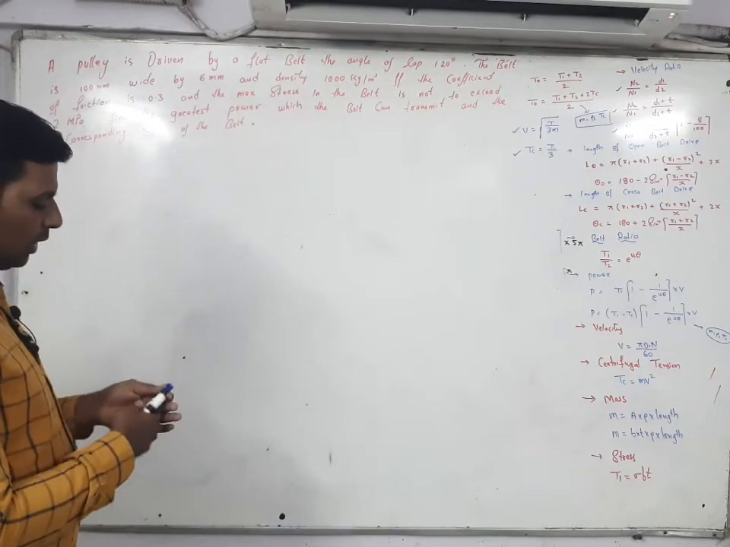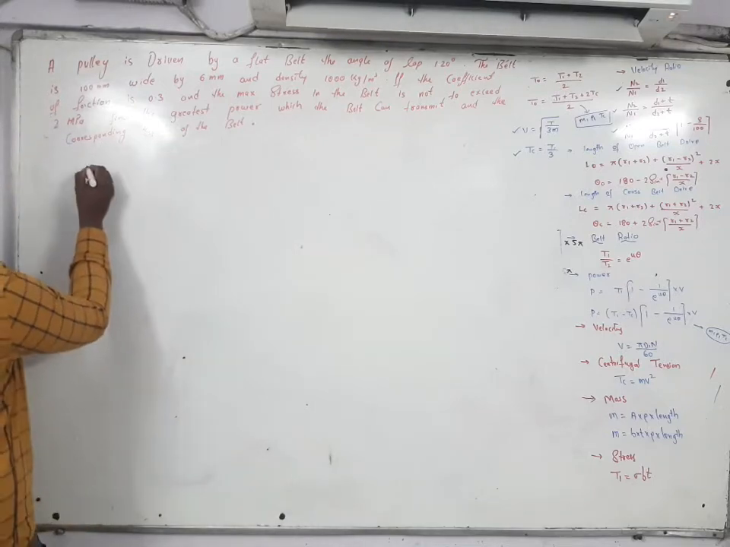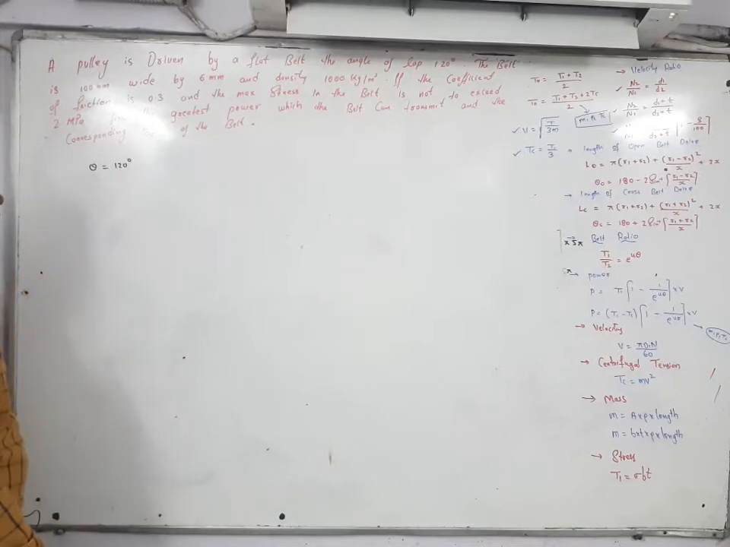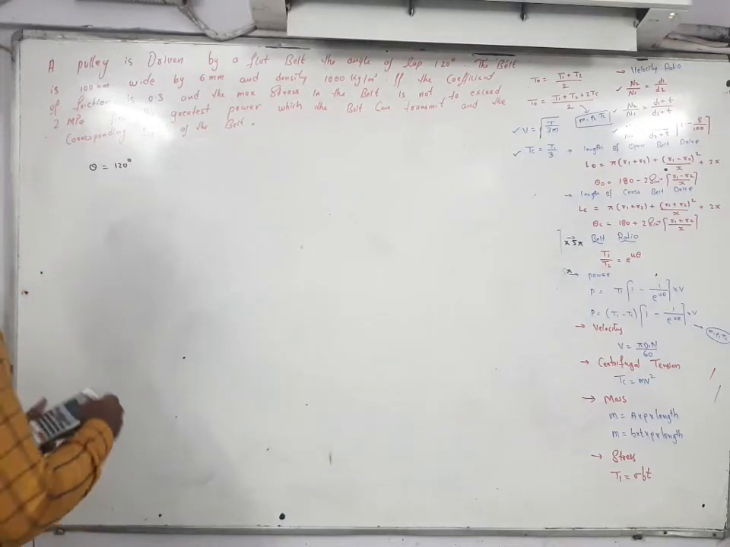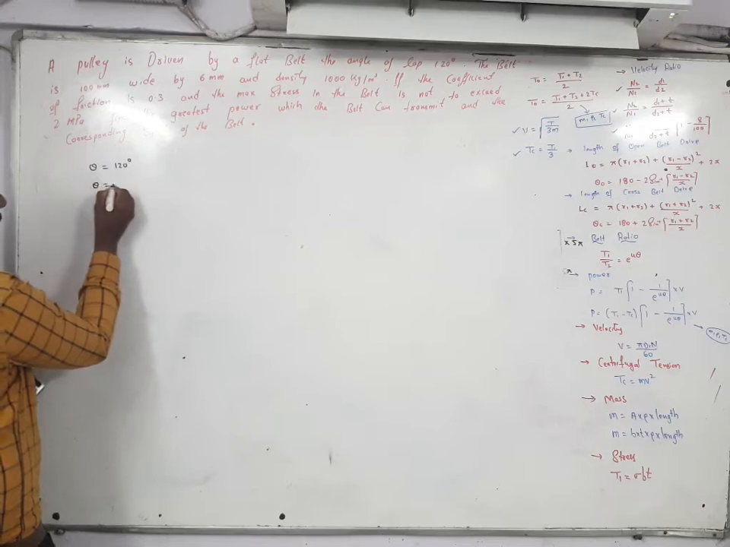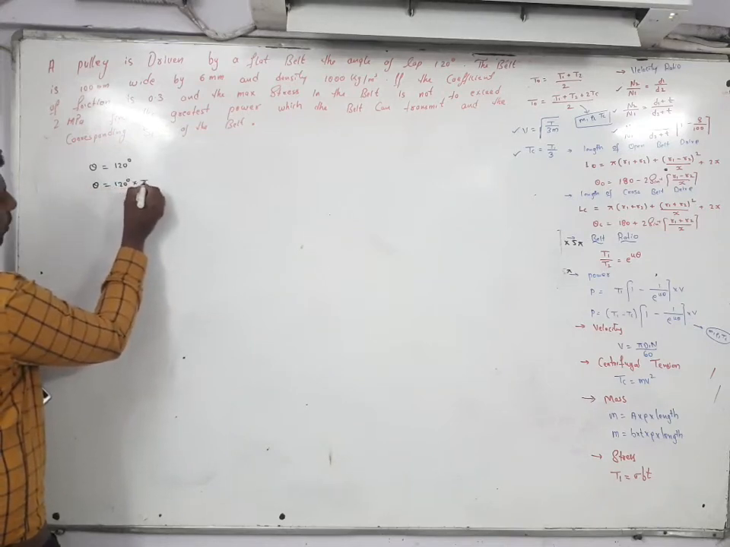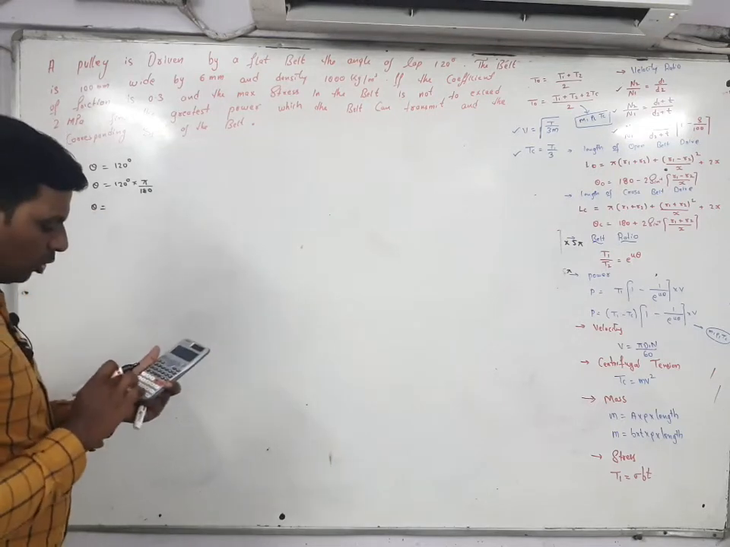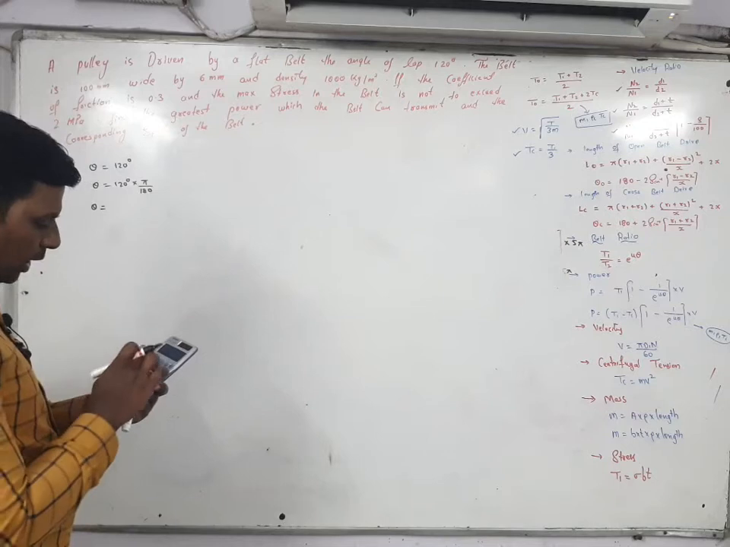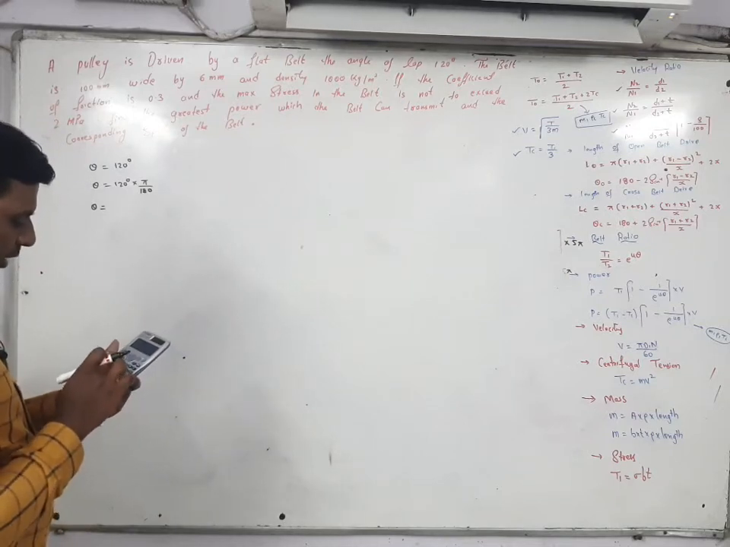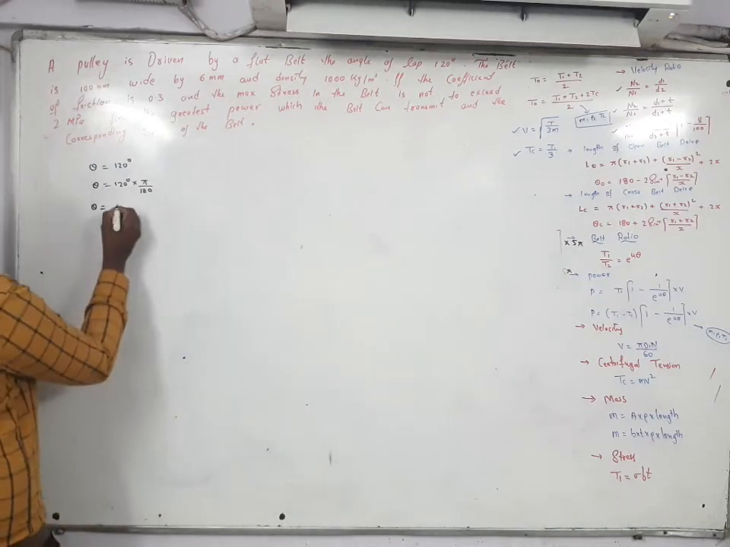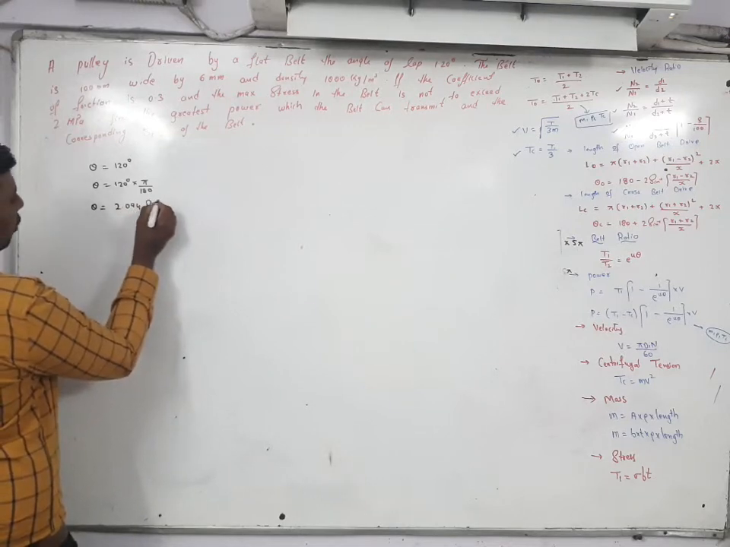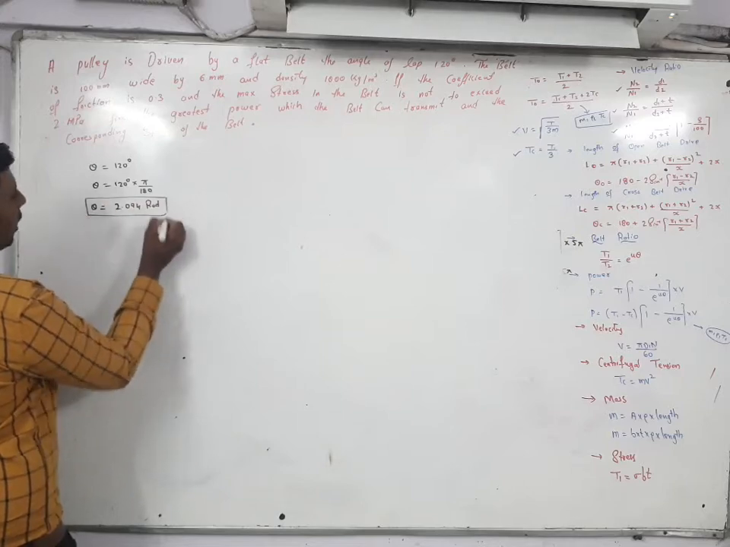The angle of lap theta is given. Angle theta is equal to how much? 120 degree is given. So what you have to do? Theta is equal to 120 into pi by 180, you have to convert into radian. So 120 into pi by 180, the answer is somewhat 2.094 radians. Here you got the value of theta.